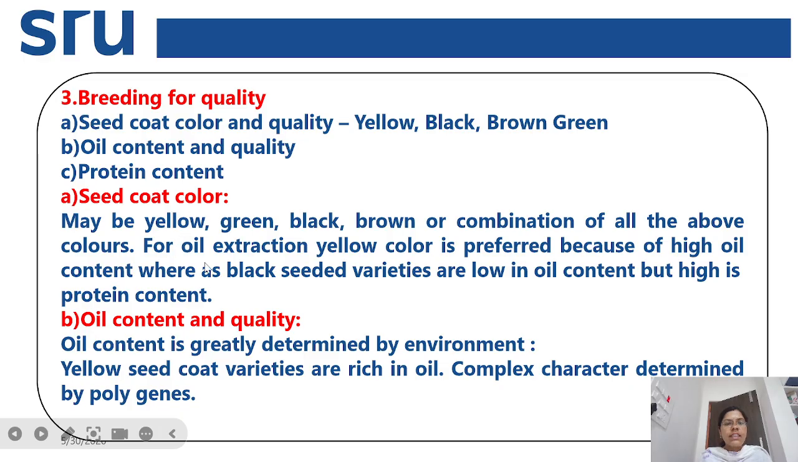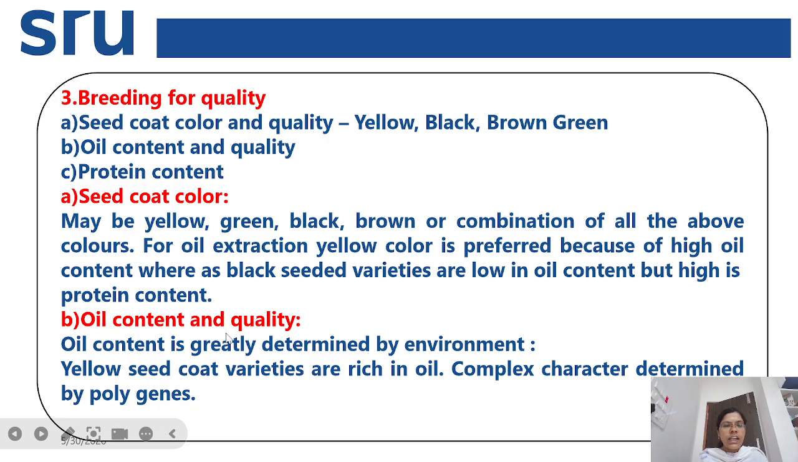For oil extraction, the yellow color is mostly preferred because a high oil content is present in yellow seeds, whereas the black varieties are low in oil content but high in protein content. So this is about the seed coat color. It may be yellow, green, black, brown, or a combination of these. But for oil extraction, we use the yellow seed coat color, which has the high oil content, whereas black seeded varieties are low in oil content but high in protein content.